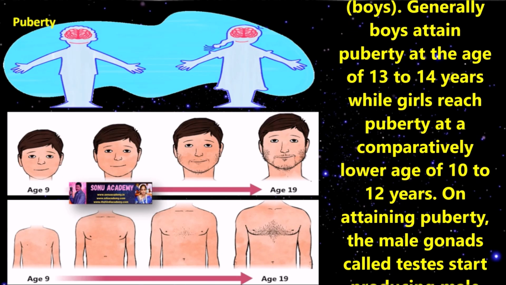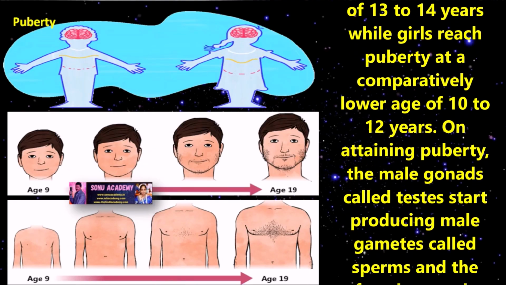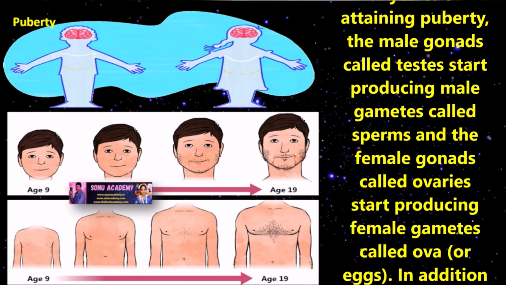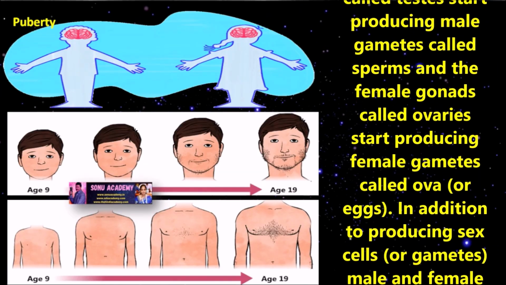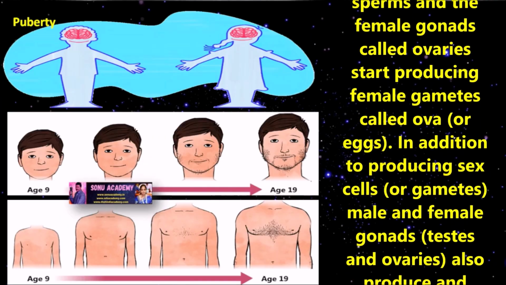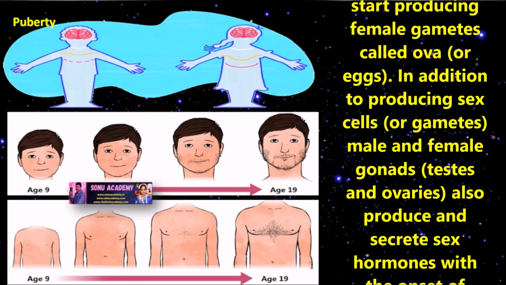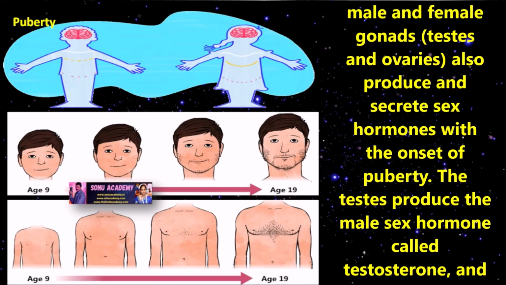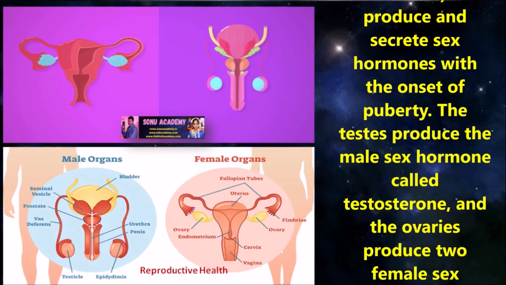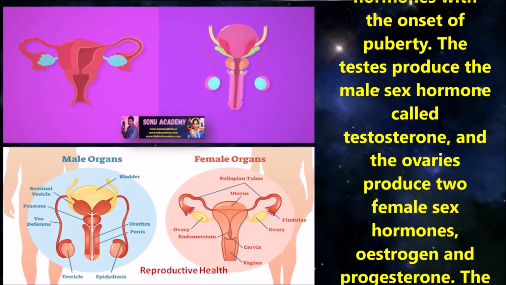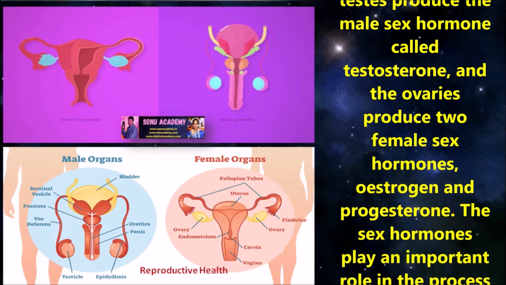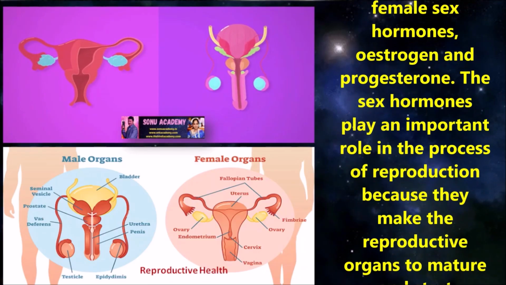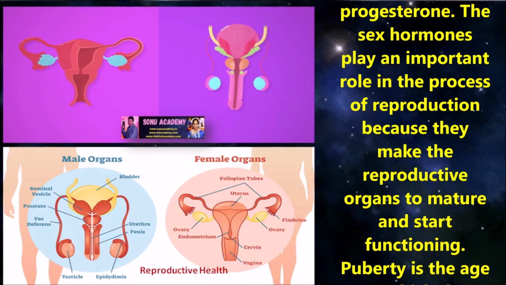On attaining puberty, the male gonads called testes start producing male gametes called sperms, and the female gonads called ovaries start producing female gametes, ova or eggs. In addition to producing sex cells, the male and female gonads, testes and ovaries, also secrete sex hormones with the onset of puberty. The testes produce the male sex hormone called testosterone, and the ovaries produce two female sex hormones, estrogen and progesterone. The sex hormones play an important role in reproduction because they make the reproductive organs mature and start functioning.